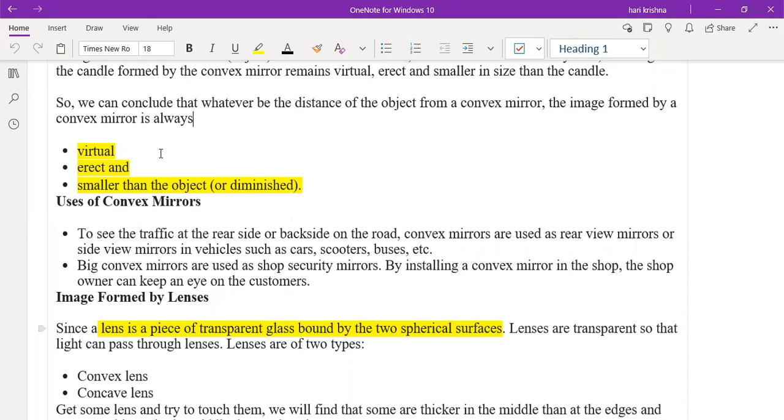Do you understand my point? Yes, sir. Concave mirrors will have properties exactly similar to the convex lens. That means concave mirrors have two different properties, right? When the object is placed far and when the object is placed near. The same properties will be there with the convex lens. So now tell me the points. If you take the object near to the convex lens, what are the properties of the image?